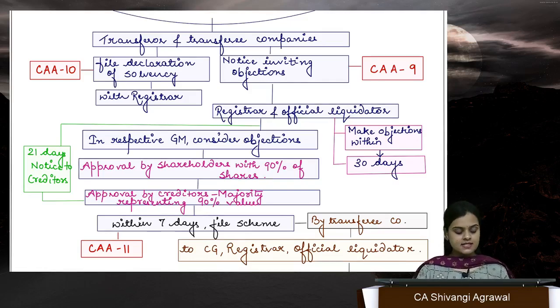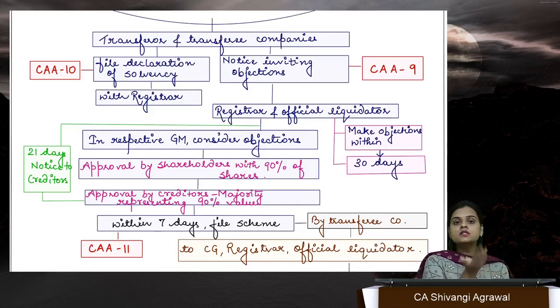But before that, we have to take approval from members and creditors. So first of all, we take approval from members as well as our creditors. This is not the case in section 230 or 232, but here we have to take approval from both members and creditors.